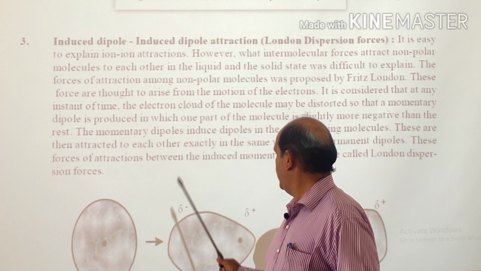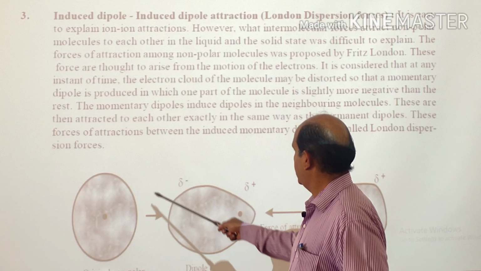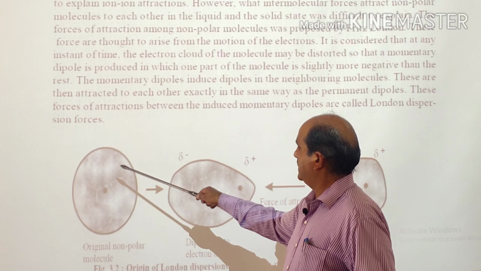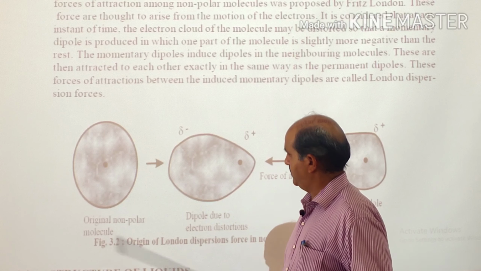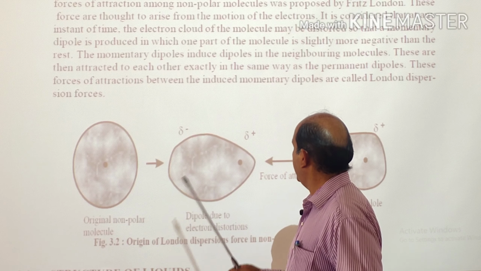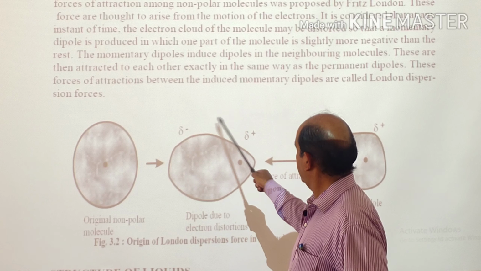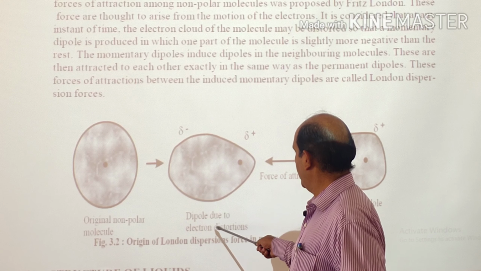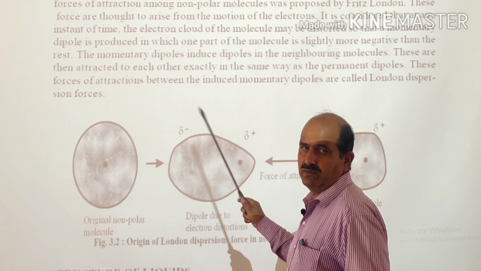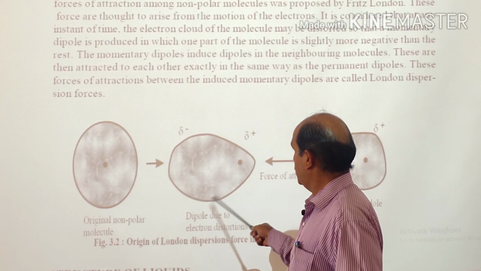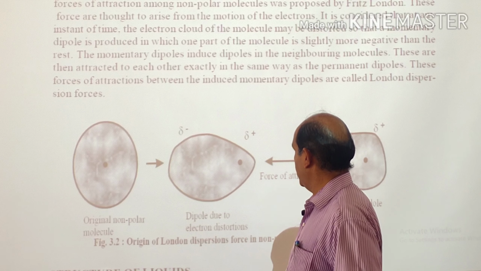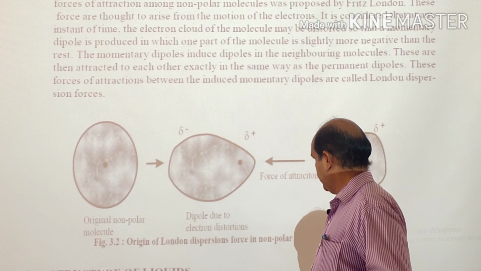So this will be the weakest. This molecule is the original non-polar molecule which had a symmetrical electron cloud, and then a slight distortion takes place, which we have written as dipole due to electron distortion. So due to the movement of electrons, the electron cloud gets distorted and slightly positive and slightly negative charges are developed.